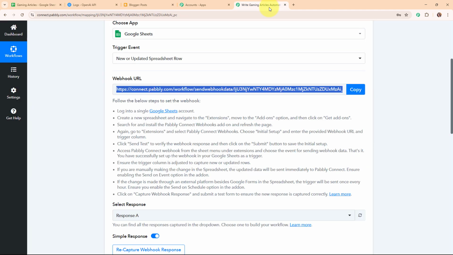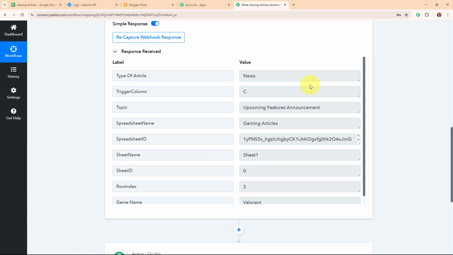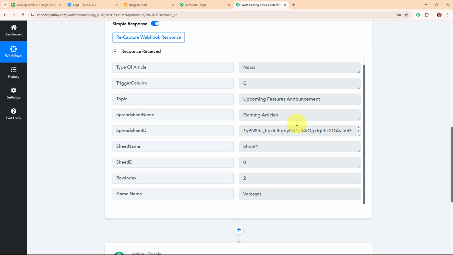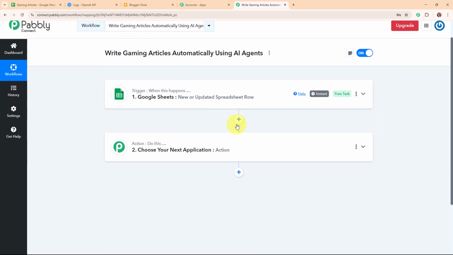Alright, so now let's move back to our Pabbly's workflow, and here you can see we have received a successful response where we have received the details such as type of article, trigger column, topic, spreadsheet name, ID, sheet name, sheet ID, row index, and the game name. So with this, we have successfully set up our trigger over here. So once we have received the new response from our Google Sheets, then automatically using the details, I want OpenAI to generate the gaming article.